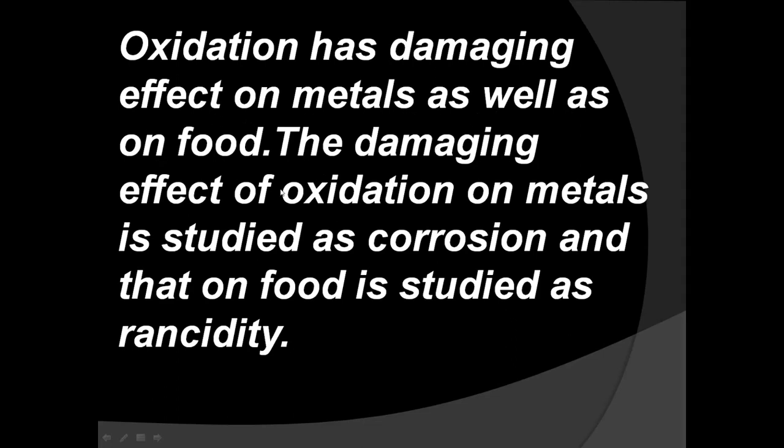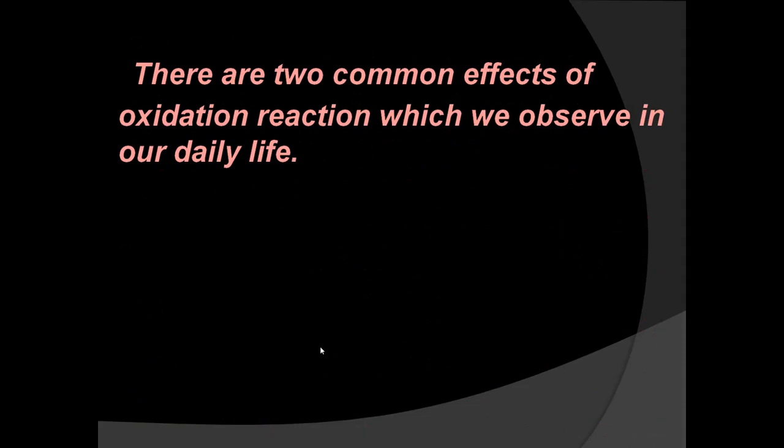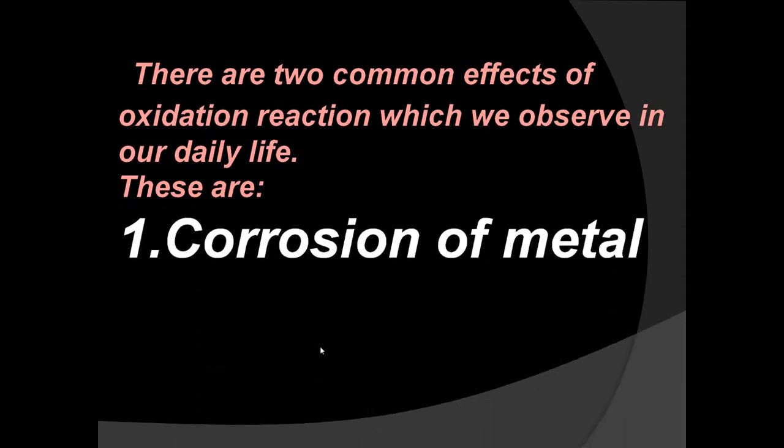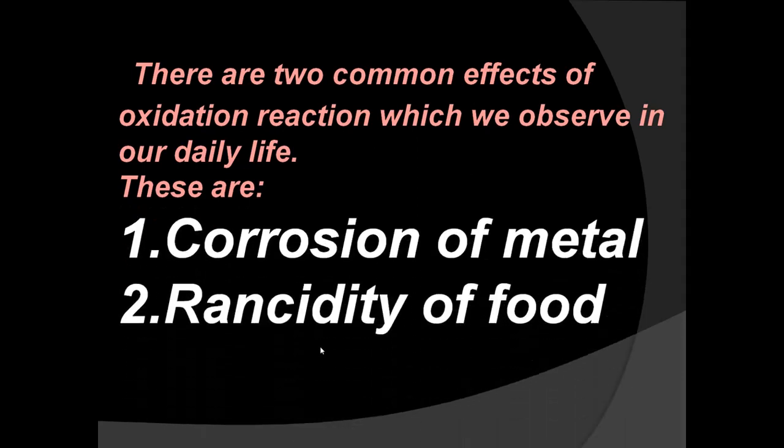The damaging effects of oxidation on metal is studied as corrosion, and that on food is studied as rancidity, as you have seen in the previous picture. There are two common effects of oxidation reaction which we observe in our daily life. They are corrosion of metals, rancidity of food.